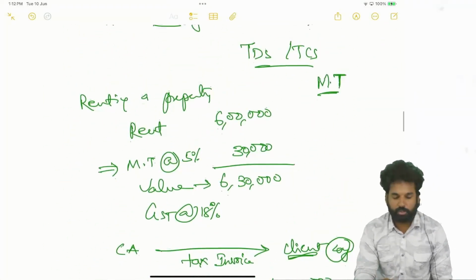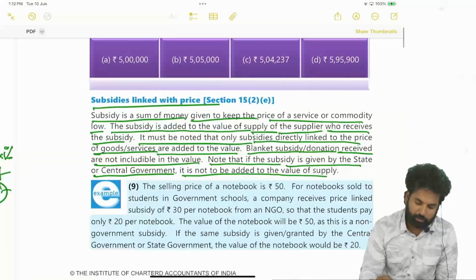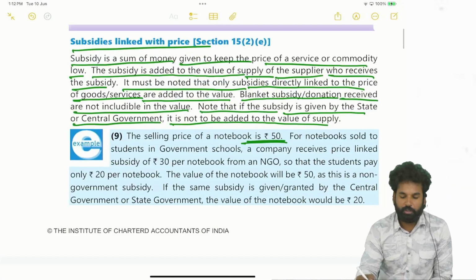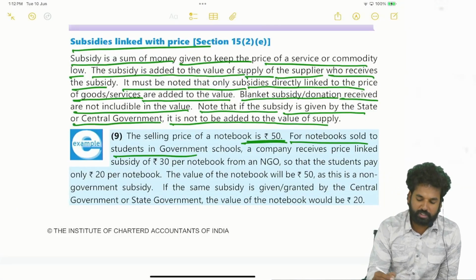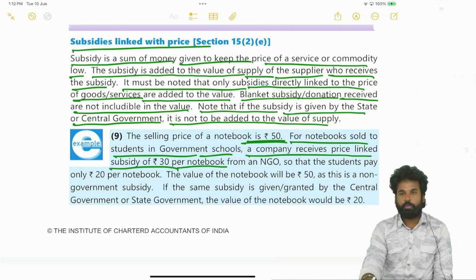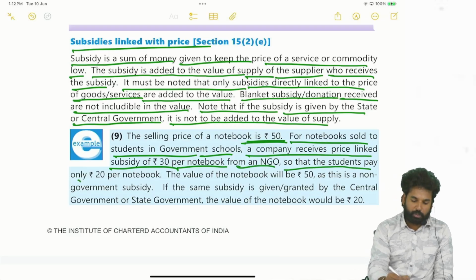See, what is this? Section 15 subsection 2 clause E, subsidy linked to the price. See here, the selling price of a notebook is rupees 50. For notebooks sold to the students in the government schools, a company receives price linked subsidy of rupees 30 per notebook from an NGO, so that the students pay rupees only 20.